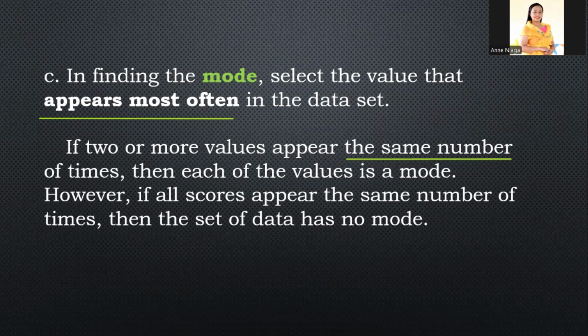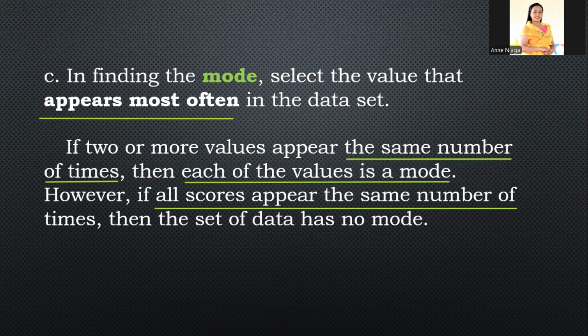So, mode pa rin sila. However, if all scores appear the same number of times, then the set of data has no mode. So, ibig sabihin, kung lahat ng scores or lahat ng data doon ay same sila ng number of times appeared, ibig sabihin, walang mode ang data.